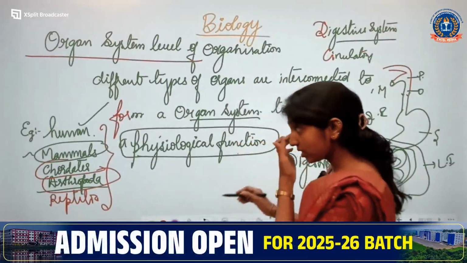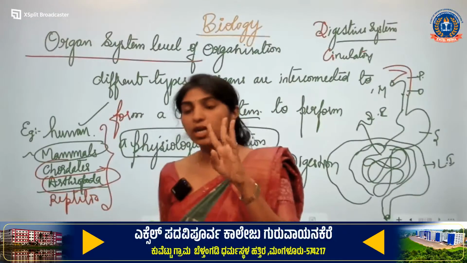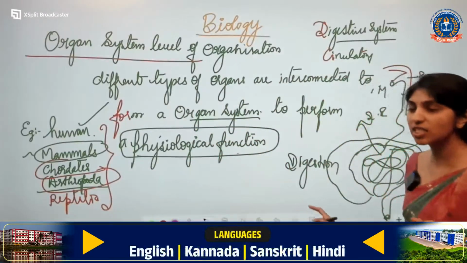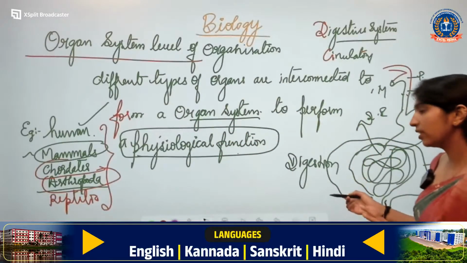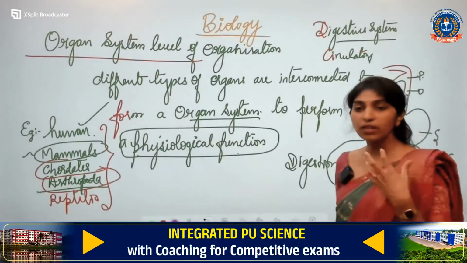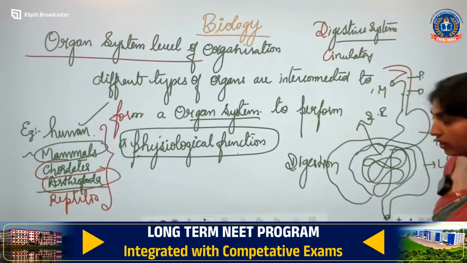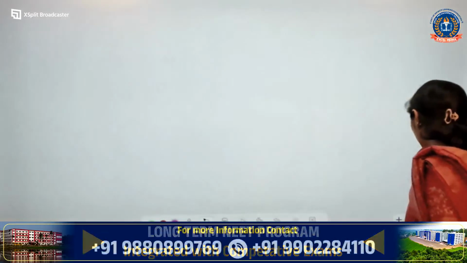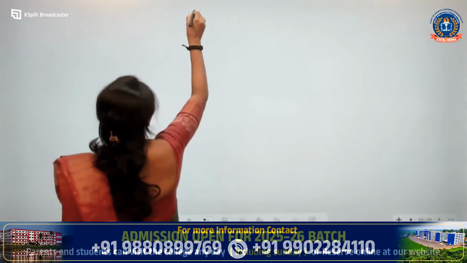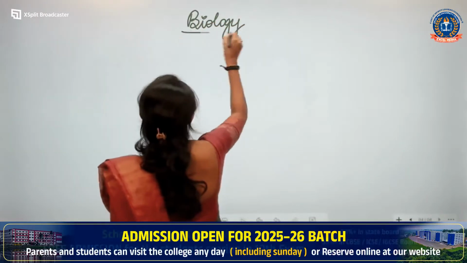Okay, I hope this part is clear. Organ system level of organization. In the arrangement of cells, we have studied 4 types: cellular level, tissue level, organ level, and organ system level. If this part is clear, then we will move to the different types of organ system, okay, whether the organ system will be same in all the animals or not.